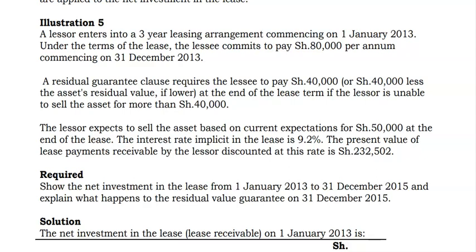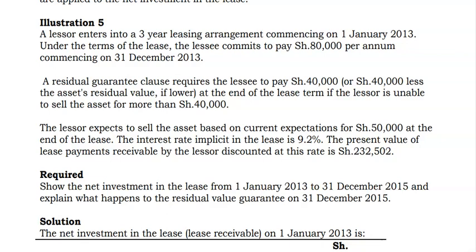Welcome. This is a question on leases, and I want us to work through it together and find the solution. The illustration reads: a lessor enters into a 3-year leasing agreement commencing on 1st January 2013. Under the terms of the lease, the lessee commits to pay shillings 80,000 per annum, commencing on 31st December 2013.